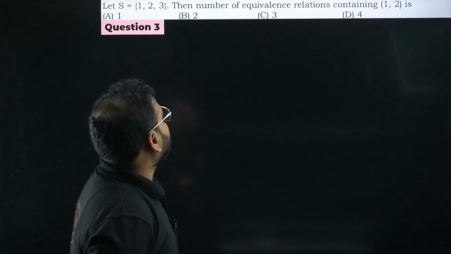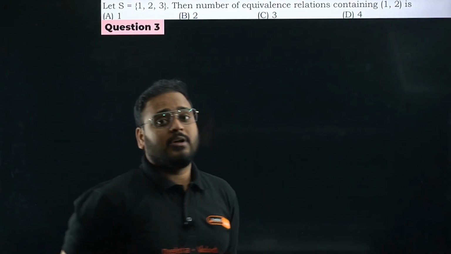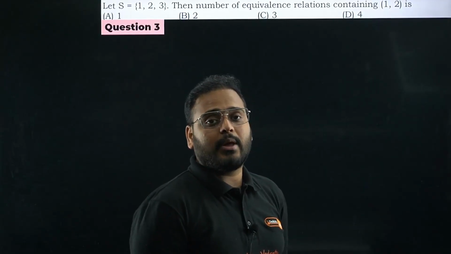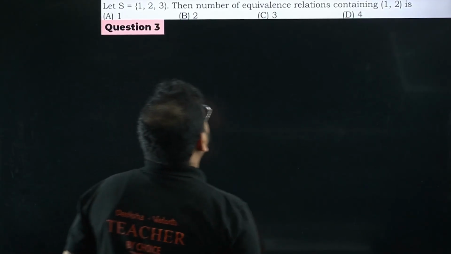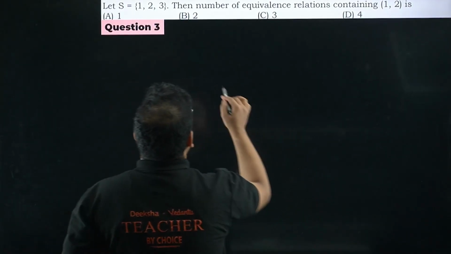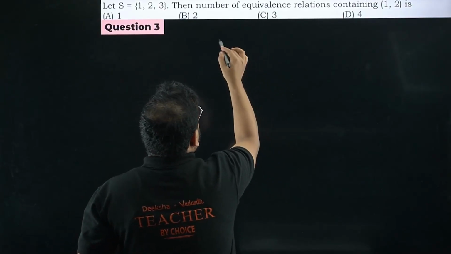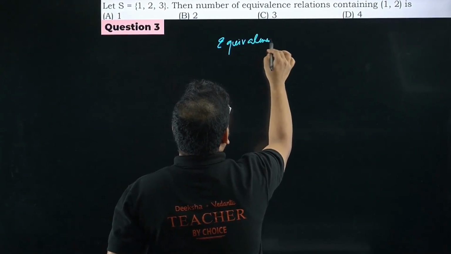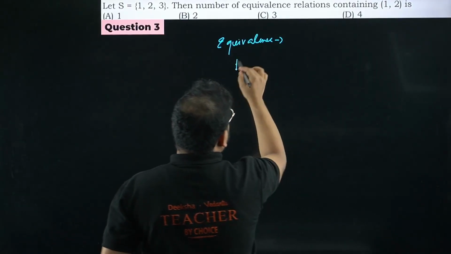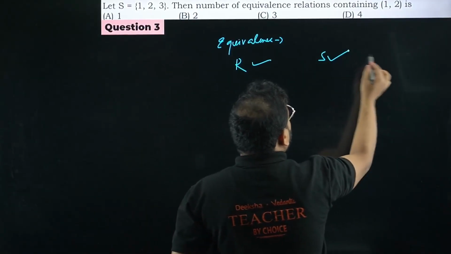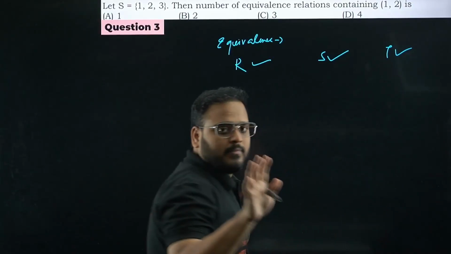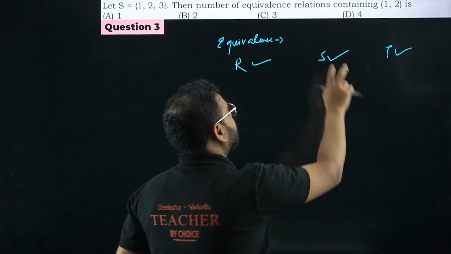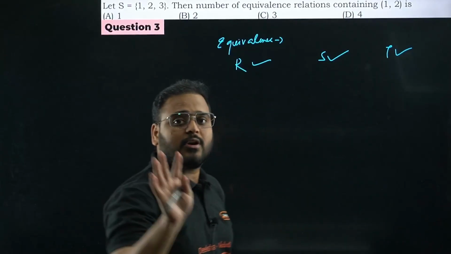Question number 3 now. S equals 1 2 3, the number of equivalence relations containing 1 2. This kind of question, what I taught you right now, becomes very helpful. Think about it. We need 1 2, right? So first thing, of course, I'm looking for an equivalence relation, which means it should be reflexive, symmetric, and transitive at the same time. Agreed? We're looking for how many cases we can have where 1 2 must be there.